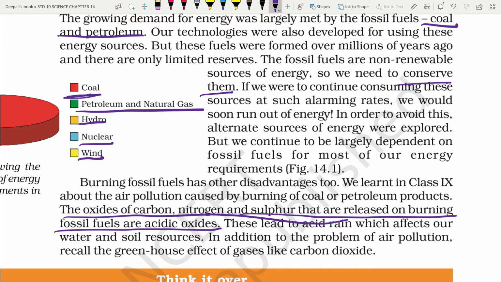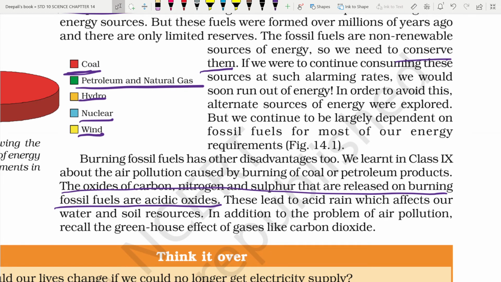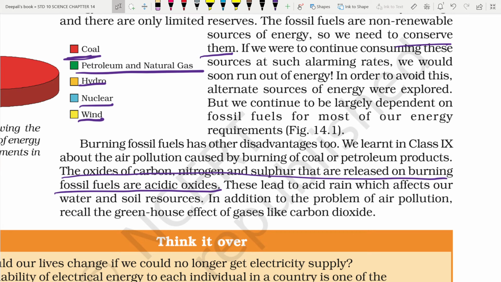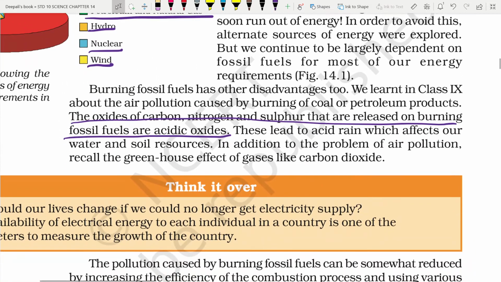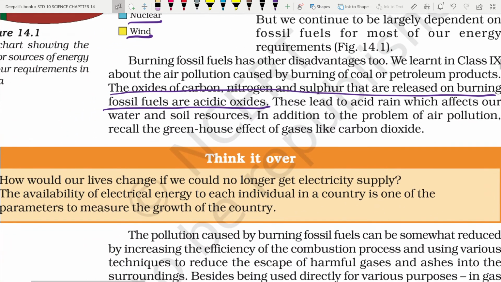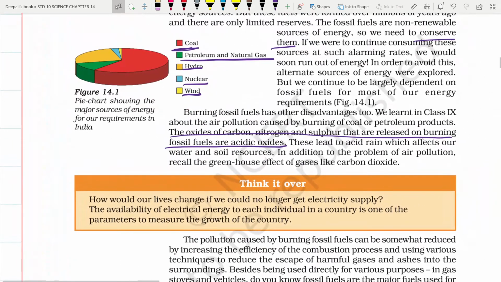We know that acid rain is harmful to plants, animals and the skin of animals even gets burned due to acid rain. This is in addition to the problem of air pollution. Recall the greenhouse effect of gases like carbon dioxide. So these are the disadvantages of using fossil fuels and so we strictly need to find an alternative source.